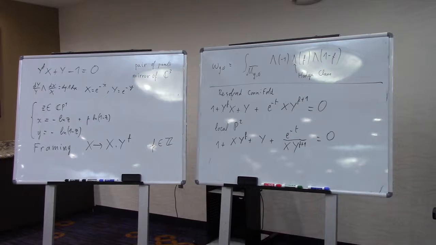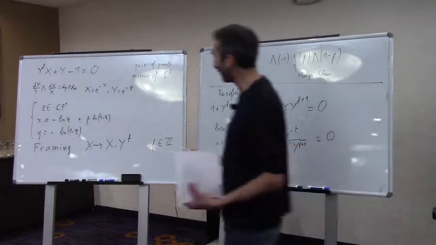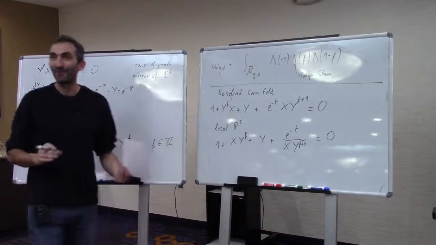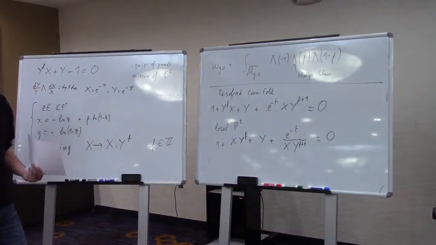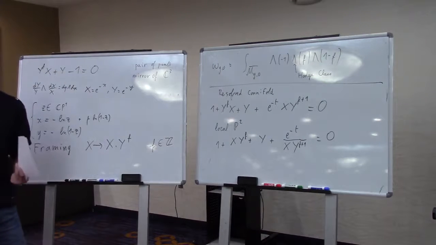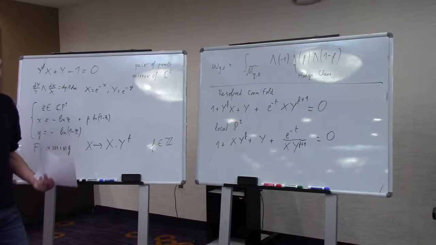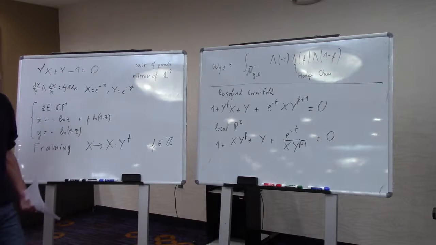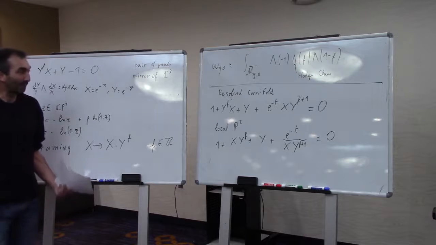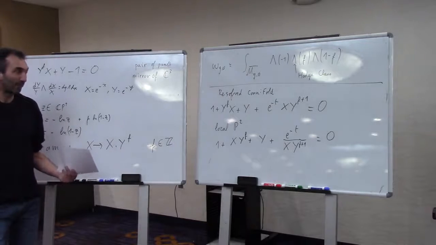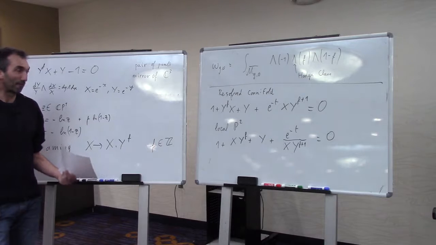They had the proof in the physicist sense, but it was not so satisfactory for mathematicians. So for many years it remained a conjecture. The first proof was in 2012 with my student Orantin, and we proved it mostly by doing just